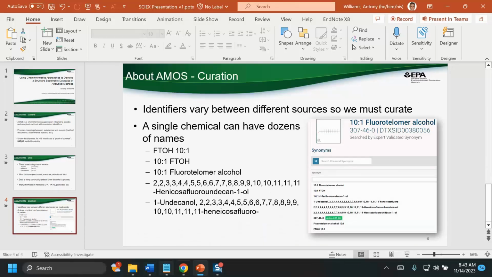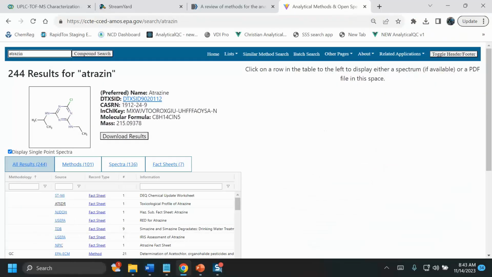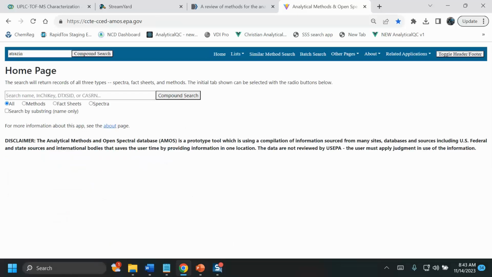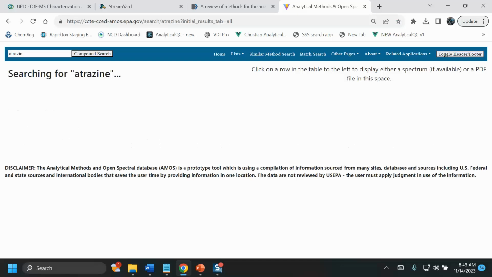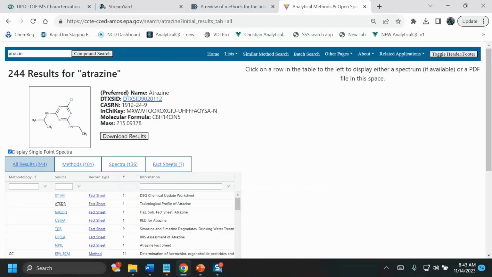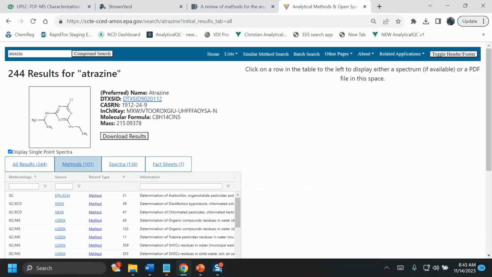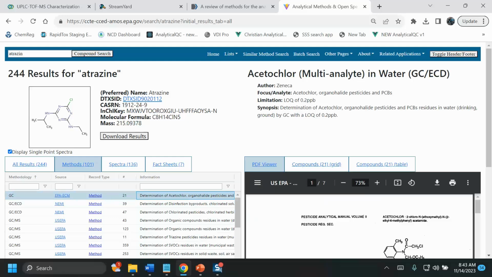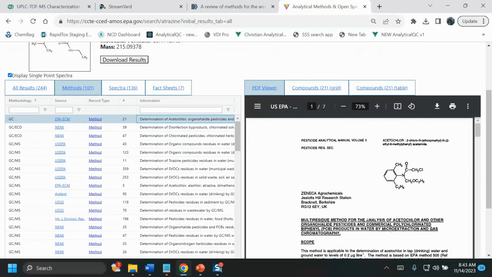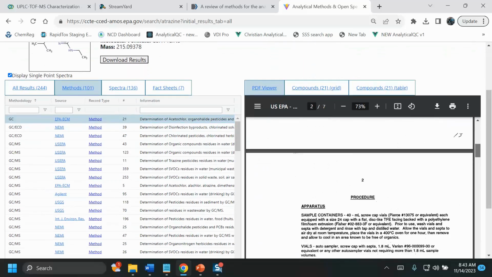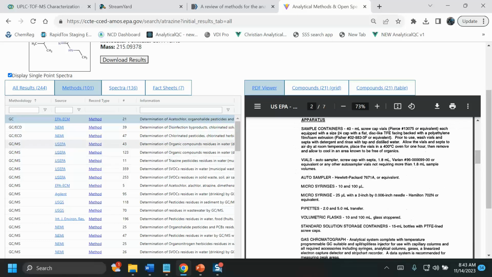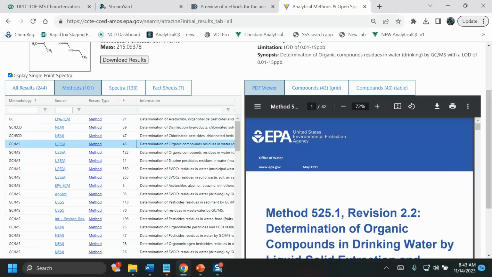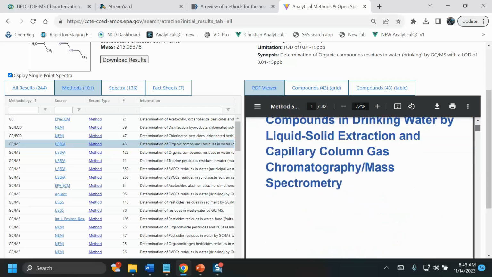I'm going to move to a live demo, and I'm going to go back to the home page, and I'm going to search for atrazine. So atrazine has pulled up a set of results, 244 in total. We have 101 methods. Some of these are rather old methods. You can see that these are scanned-in methods. We actually have all of the US EPA methods loaded here.